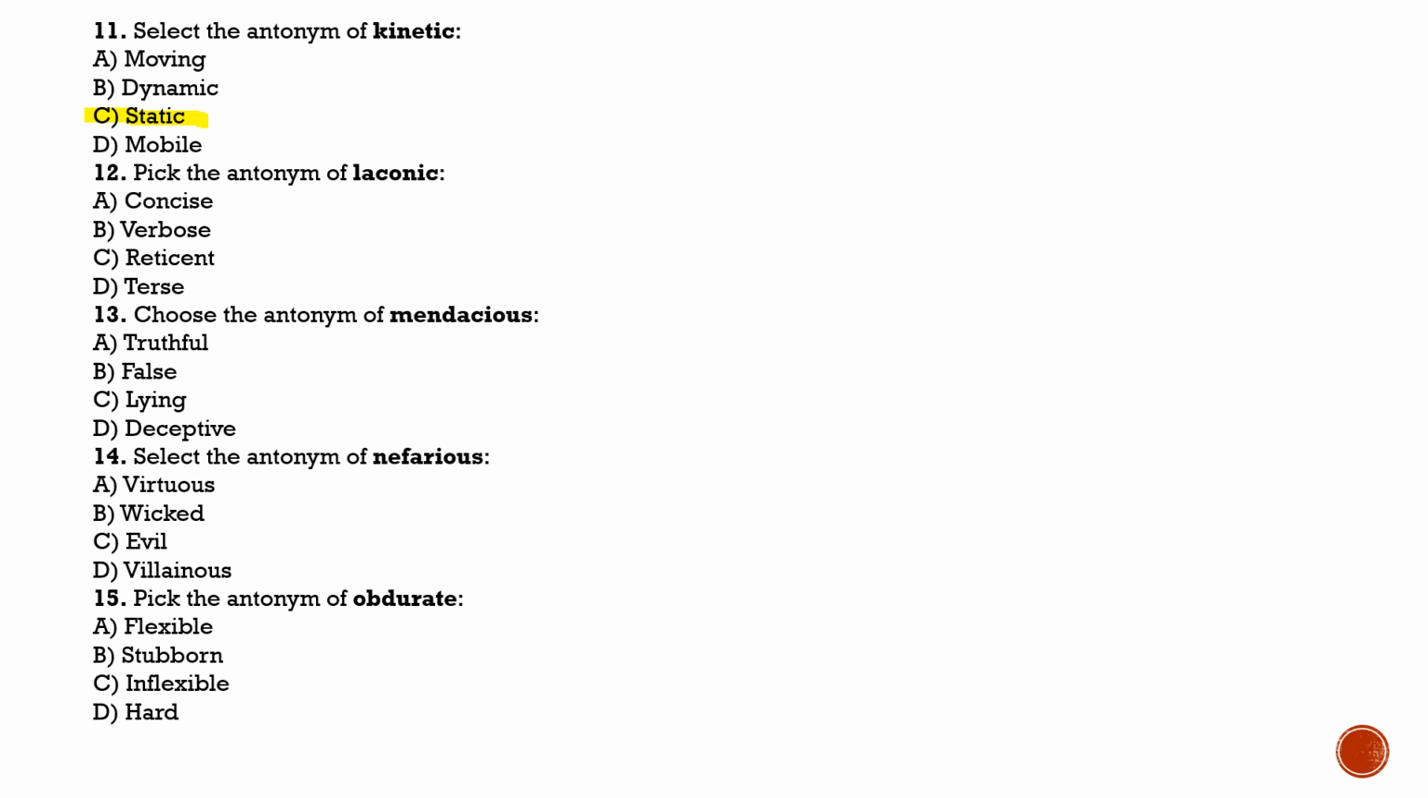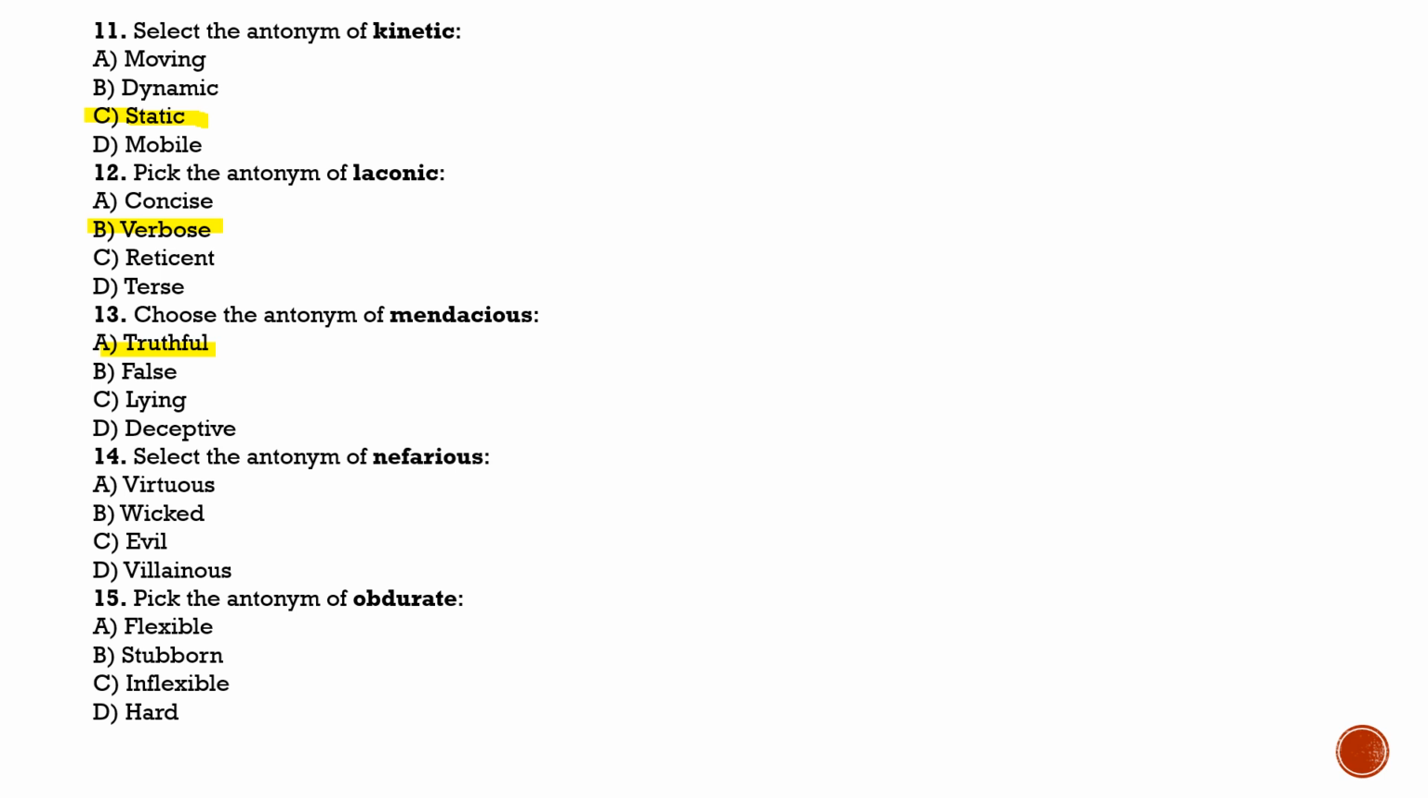Next is question number 12. Pick the antonym of laconic. Laconic means brief, and its antonym will be verbose. Verbose means wordy. Next is question number 13. Choose the antonym of mendacious. Mendacious means lying. So its opposite or antonym will be the one which is truthful or honest.